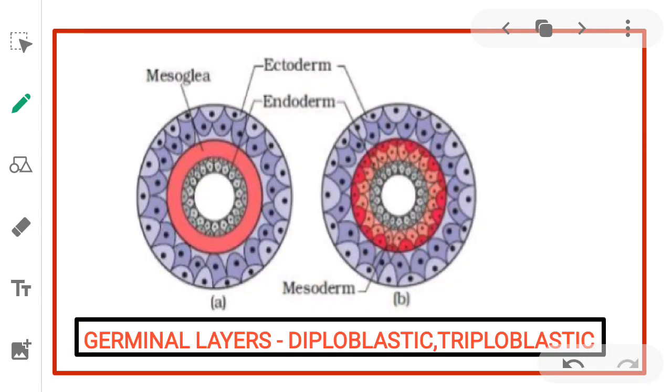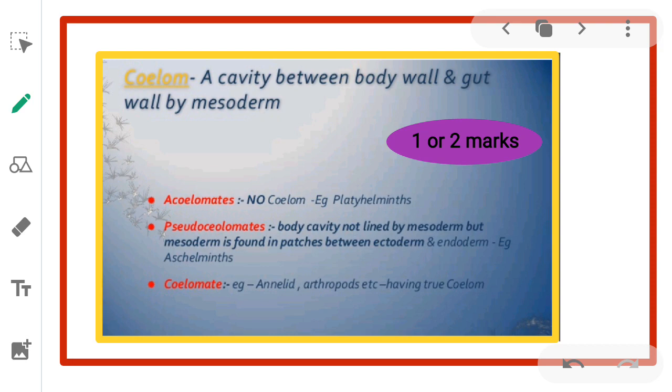So in this diagram you can see these are the germinal layers. A, that is diploblastic, B, that is triploblastic. Here you can observe in diploblastic, ectoderm and endoderm layers are present, and in triploblastic you can observe ectoderm, endoderm and mesoderm. Next, we study about the coelom. Here in the coelom, what do you mean by coelom?